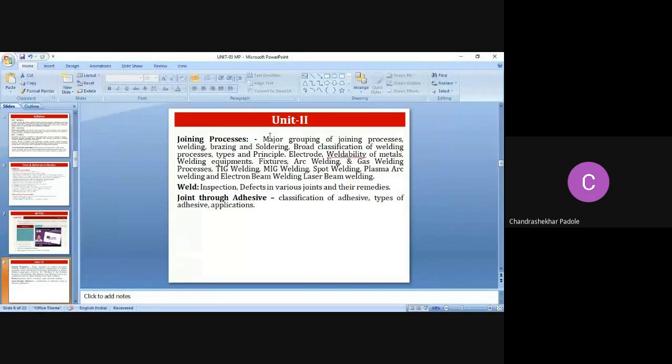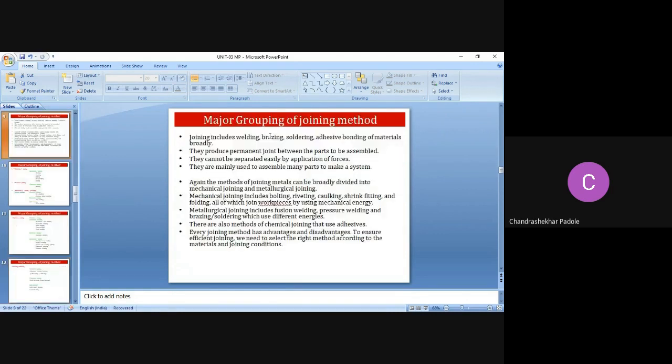Welding, brazing, soldering, broad classification of welding process, types and principle, electrode, weldability of metal, welding equipment, fixtures, arc welding and gas welding process, TIG welding, MIG welding, spot welding, plasma arc welding, electron beam welding, laser beam welding. Then how the inspection is carried out after welding, defects in the various joints and their remedies, joint through adhesive, classification of adhesive, types of adhesive, and application. So this is the syllabus for unit number 2. We will cover all these points in unit number 2.